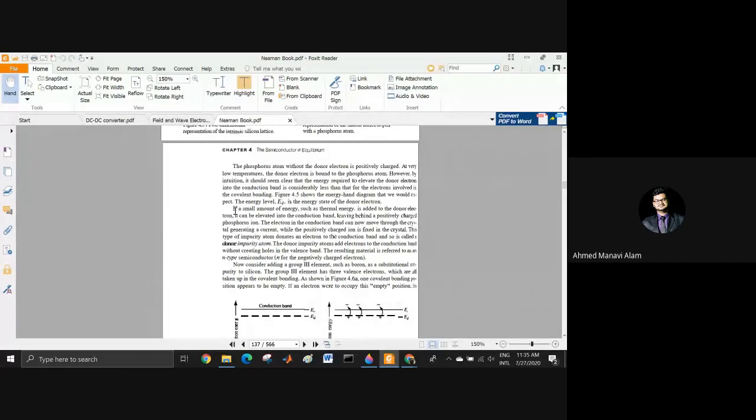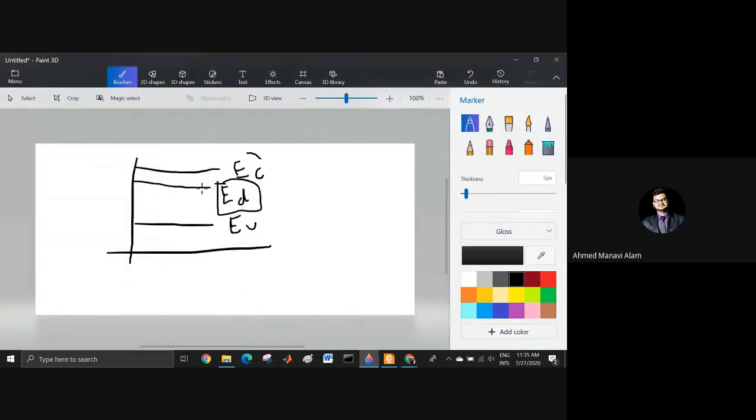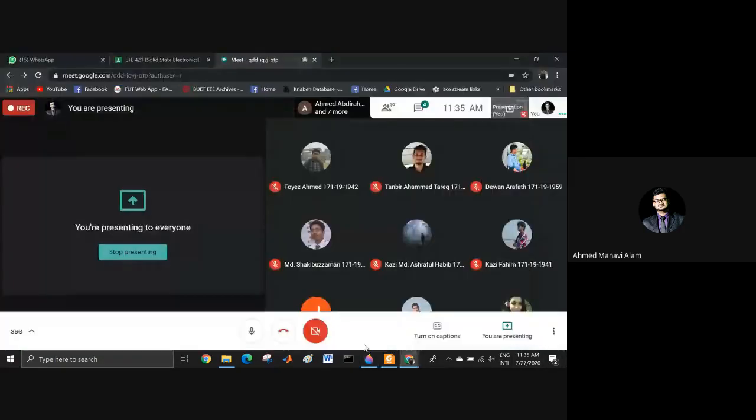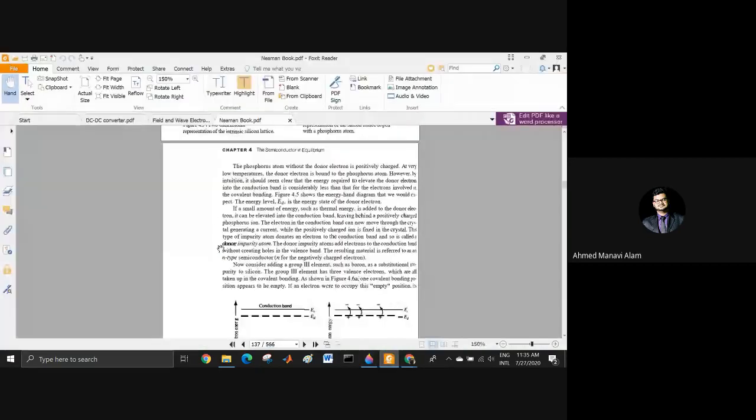Look, this is the energy level for the donor electrons. If a small amount of energy such as thermal energy is added to the donor electron, it can be elevated into the conduction band, leaving behind a positively charged phosphorus ion.